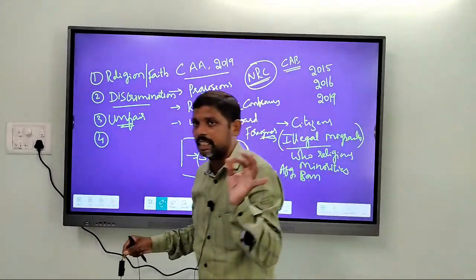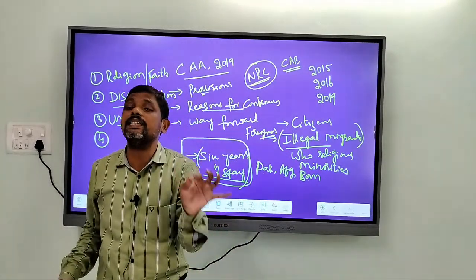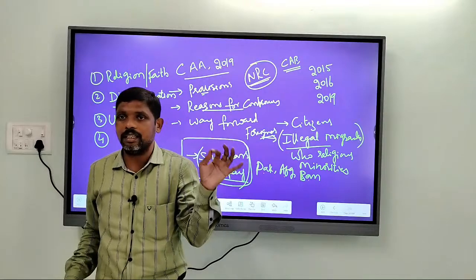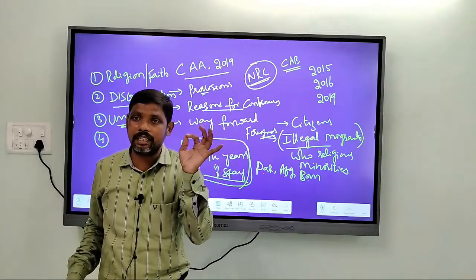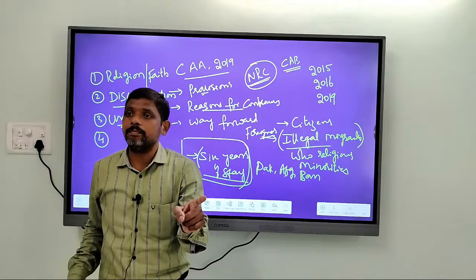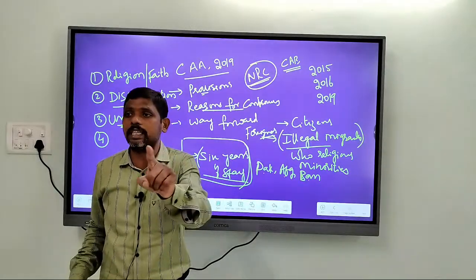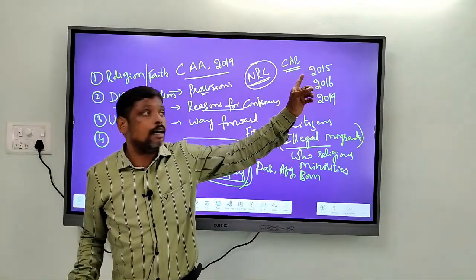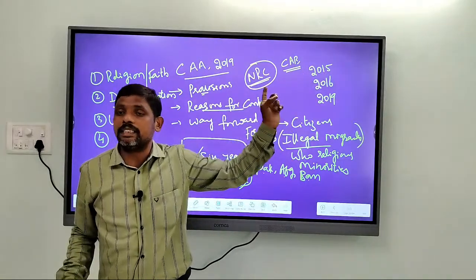There are certain states in India where there is a larger influx of illegal migrants, who are protesting against the Citizenship Amendment Act as well as the National Register of Citizens.